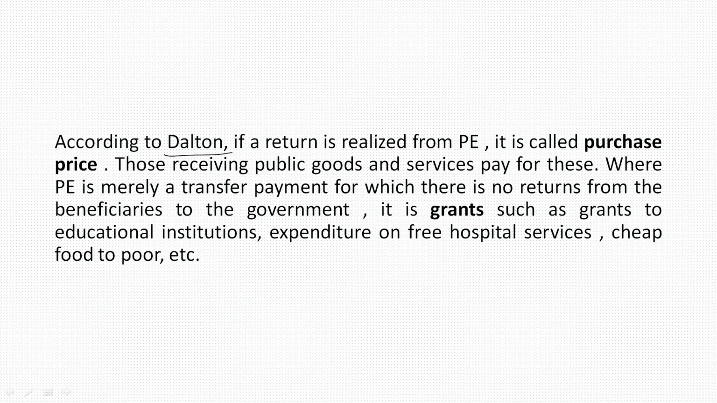Professor Dalton realized that public expenditure can be categorized into purchase price and grants. Purchase price is another way of defining transfer and non-transfer. Purchase price is where those receiving public goods and services pay for them. Where public expenditure is merely a transfer payment for which there is no return from the beneficiary to the government, it is called a grant. That means for a grant, the beneficiary is not paying anything. However, for purchase price type of public expenditure, the beneficiary is paying for the goods and services.